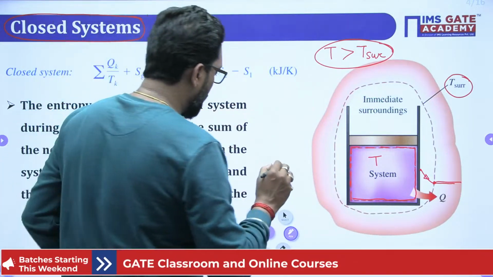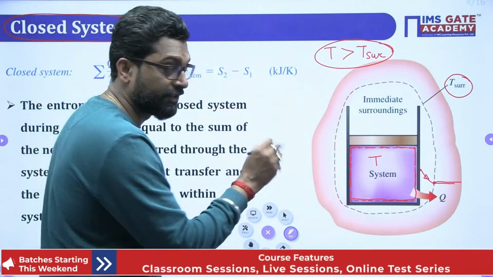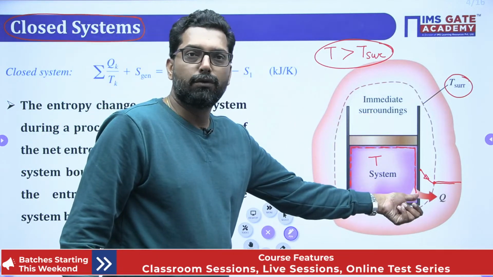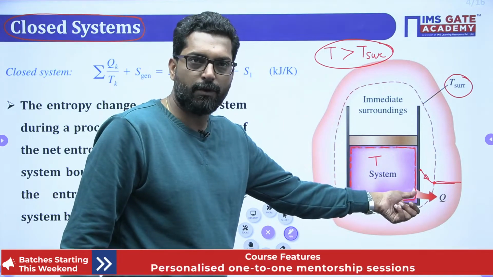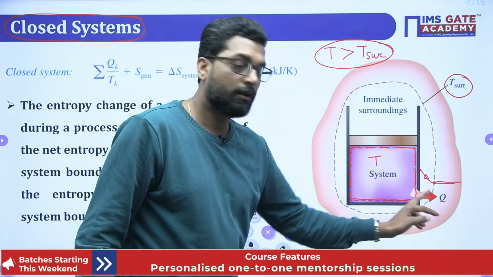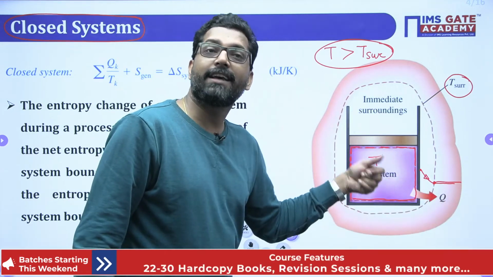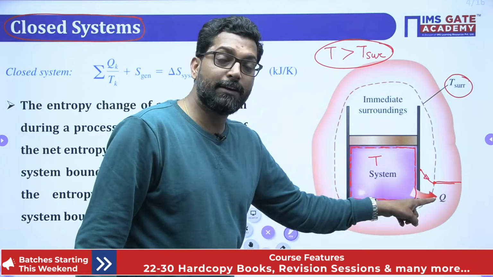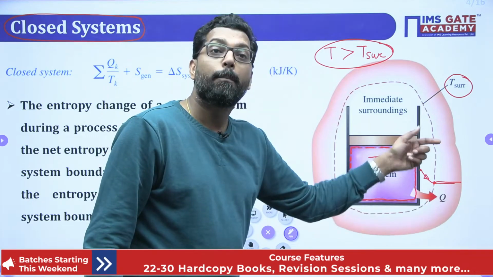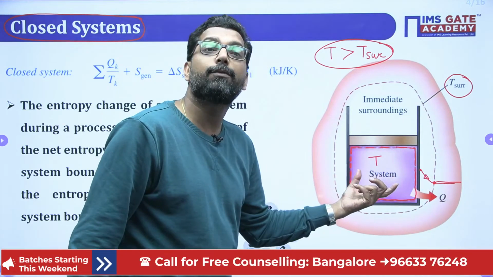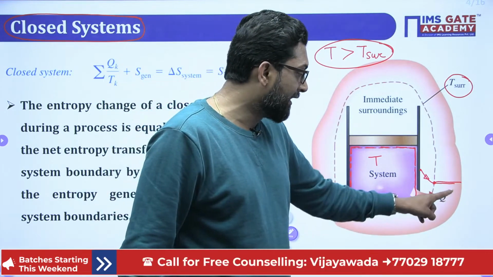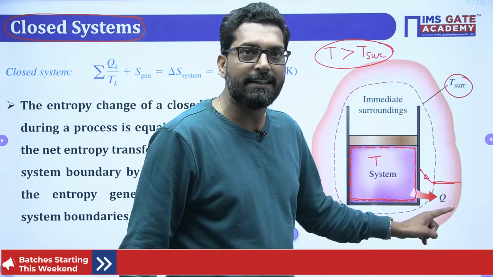If you have an entropy balance, there is an entropy S in due to heat transfer. Due to heat transfer, there is an entropy exit. There is no entropy inlet, so S in is 0. S exit is due to heat transfer, plus entropy generation is equal to delta S of the system. So if you take a cyclic integration, integral of dQ by T.